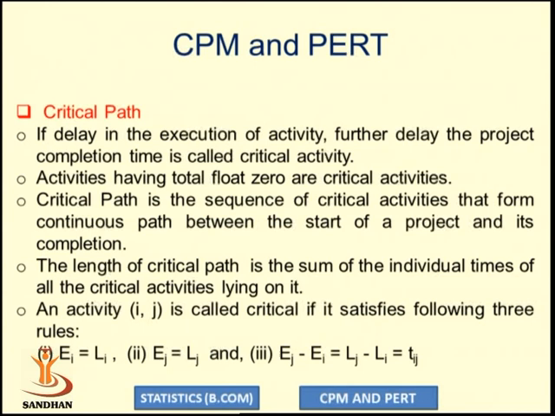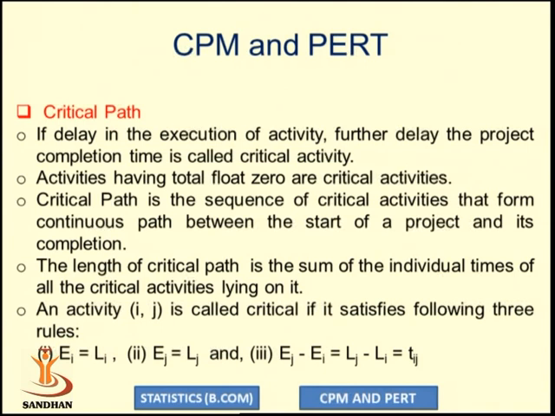Now, how do we determine whether a particular activity ij is critical or not? An activity ij is critical if it satisfies all the following three rules. First, Ei should be equal to Li, meaning the earliest occurrence time and latest occurrence time at event i should be equal. Second, Ej is equal to Lj: the earliest occurrence time and latest occurrence time of event j should be equal.